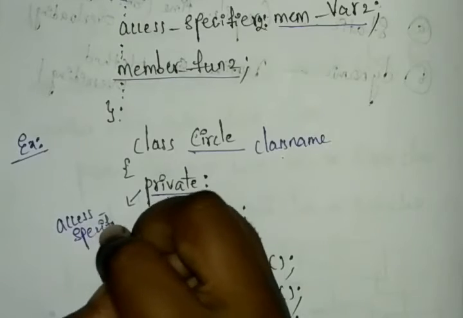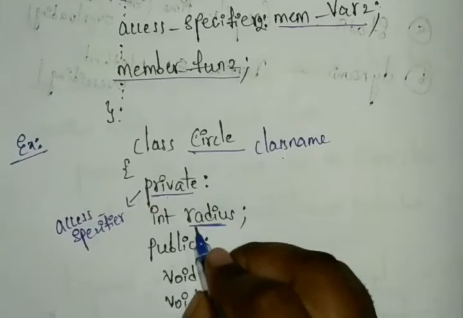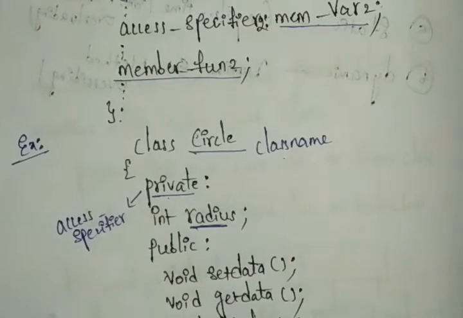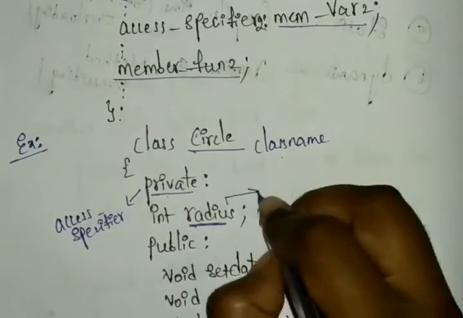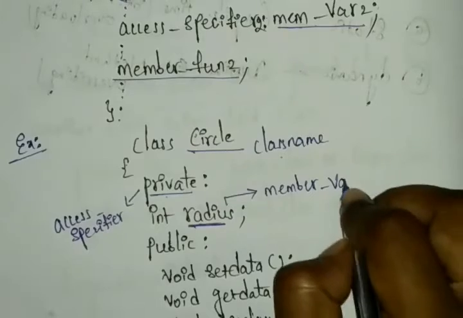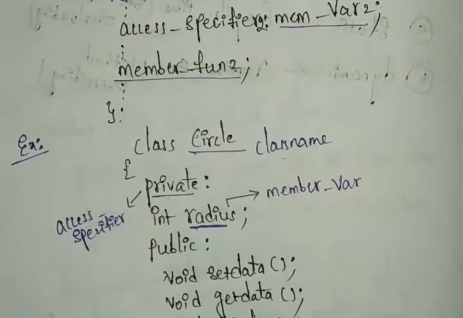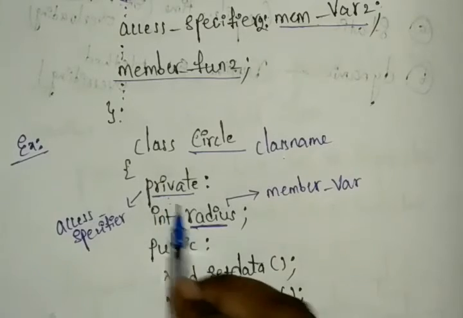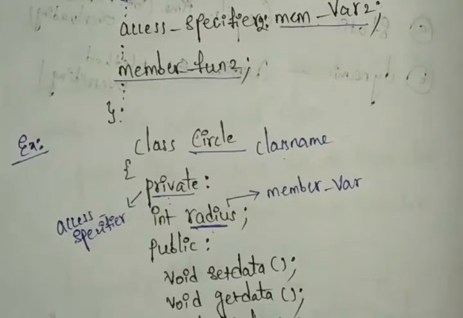So here, for this access specifier, we have the radius. This radius is the member variable. Okay, and next, that can be declared in the private section. The radius is declared in the private section. Private means it is not visible to all the persons, it is for ourselves. So same like that only.